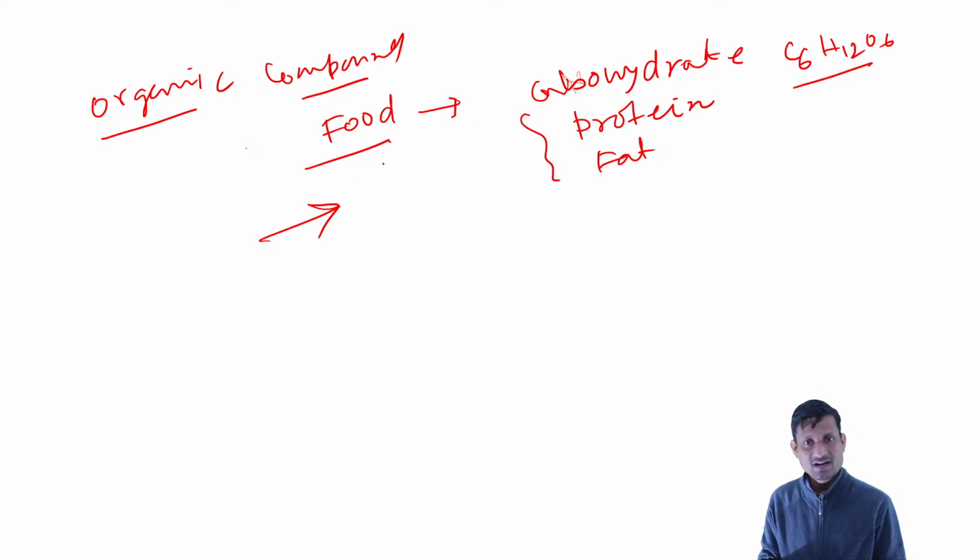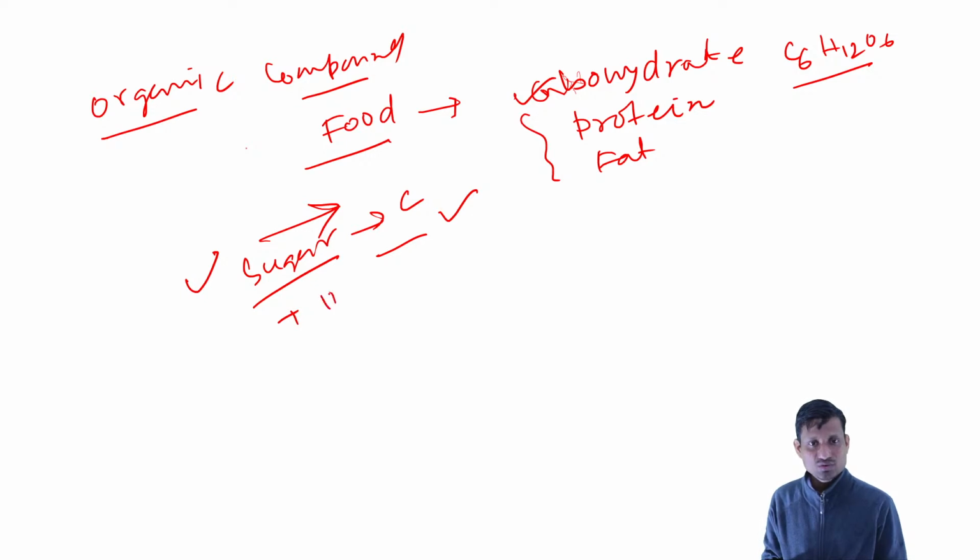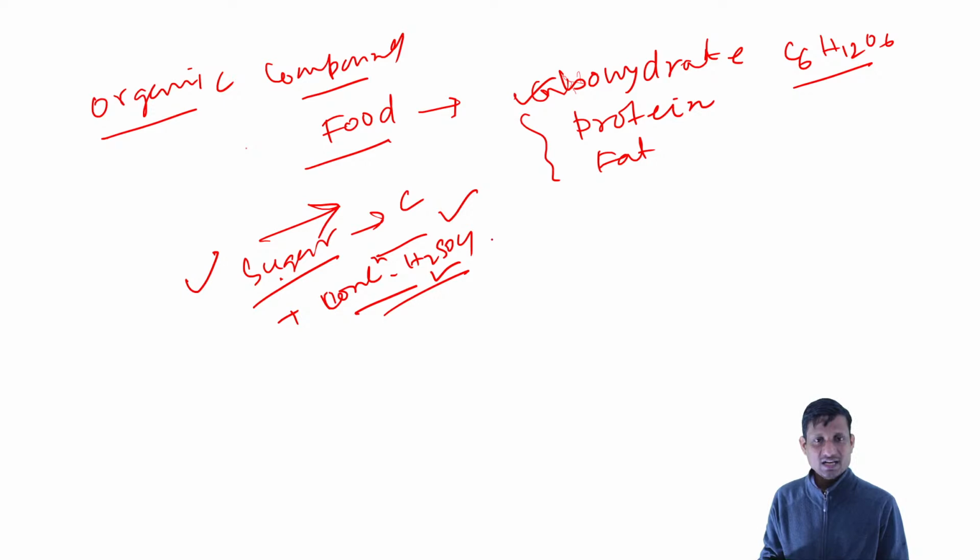How do you prove that food material contains carbon? This is an experimental-based question. What will happen if you heat sugar or glucose with concentrated H2SO4? Concentrated sulfuric acid has a strong affinity for water, so it absorbs water and you are left with carbon.